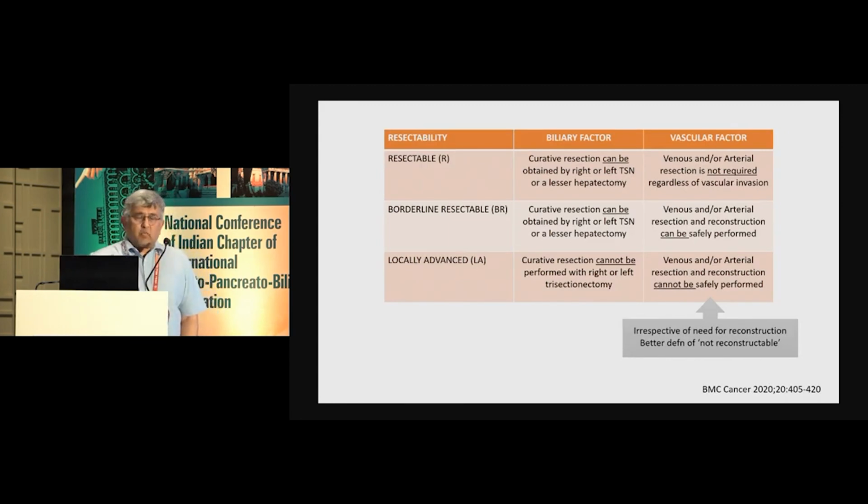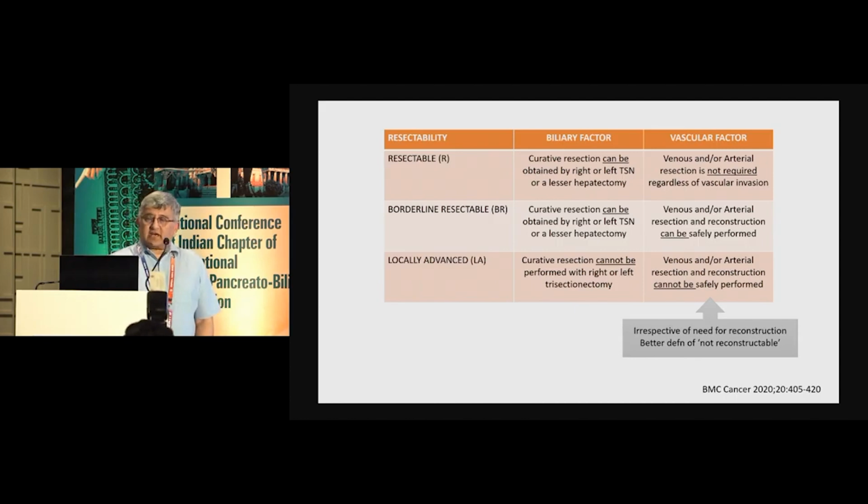The most commonly used and perhaps most commonly studied is this classification from Mie University Graduate School of Medicine in Japan, where they have used a biliary factor and a vascular factor to determine how to classify these patients.